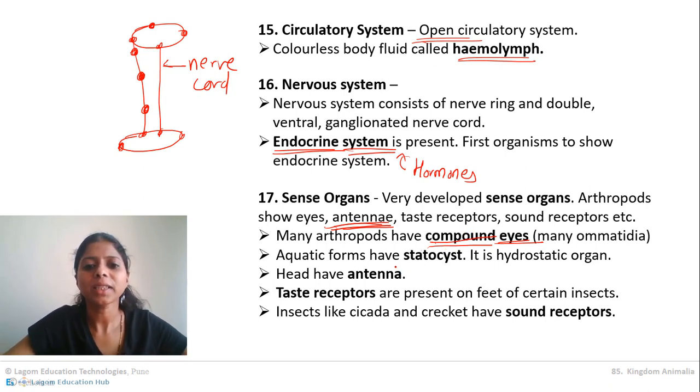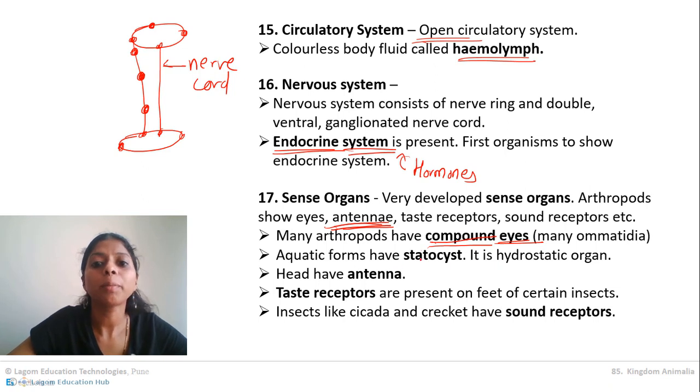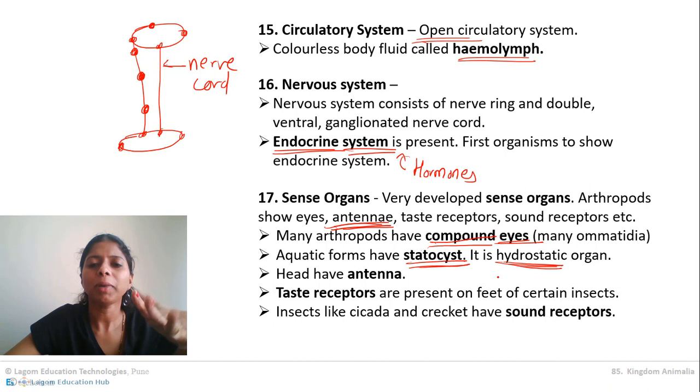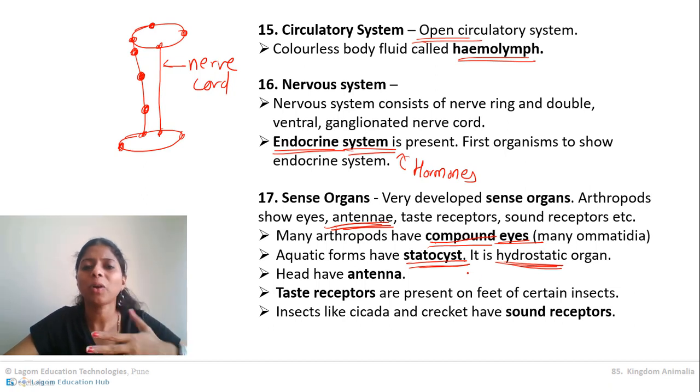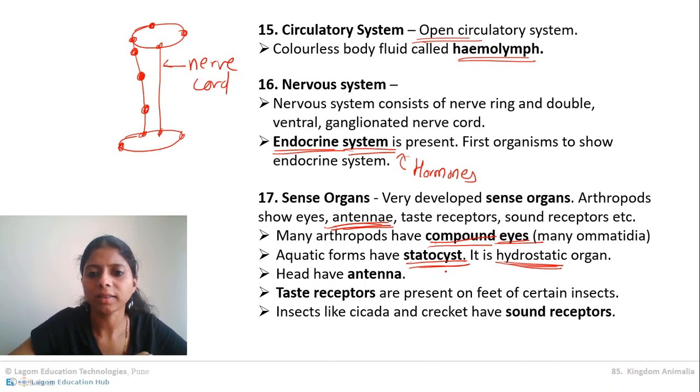Then next, aquatic forms like prawns are provided with a sense organ called statocyst, and statocyst is very important because it is a hydrostatic organ. It maintains the balance of the prawn in the water. It will never get imbalanced in the water and sink down. It maintains that balance, and for that it has statocysts.